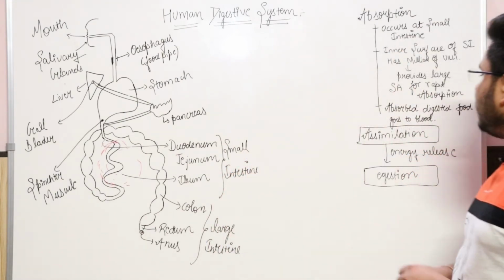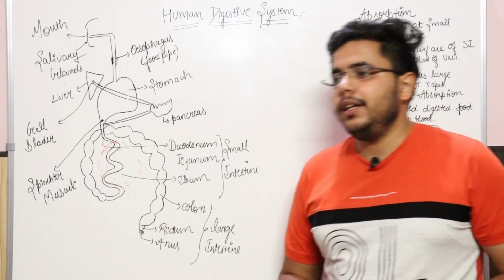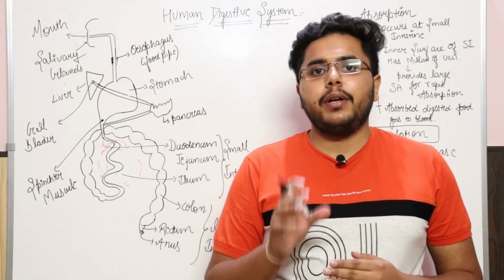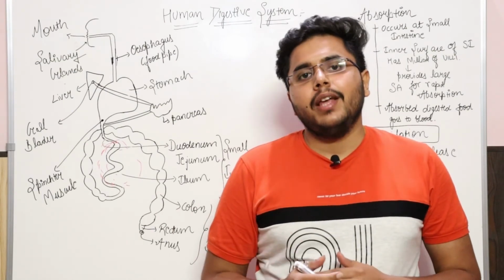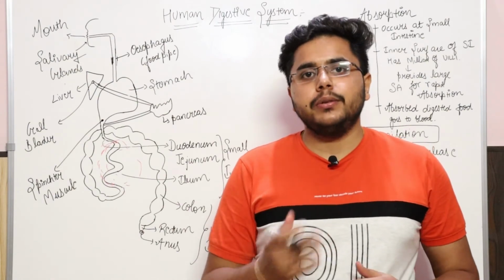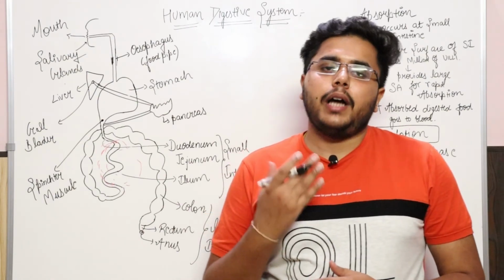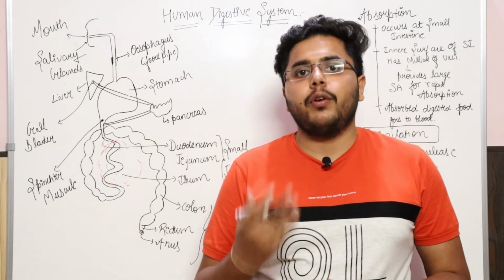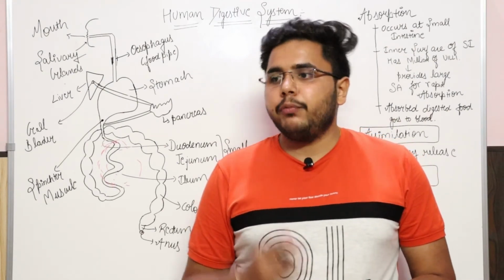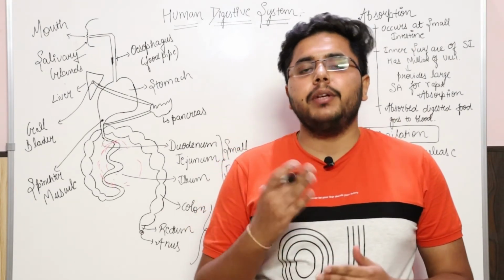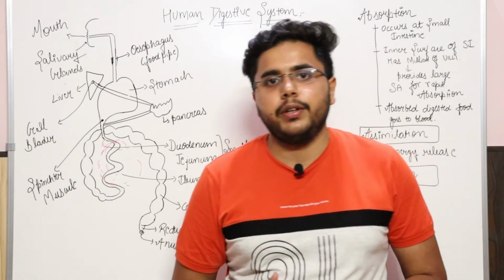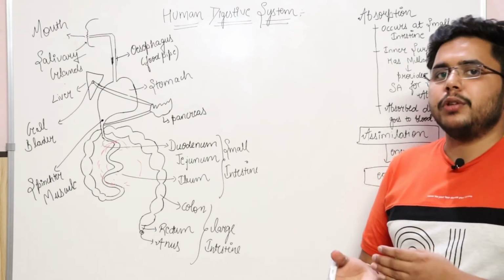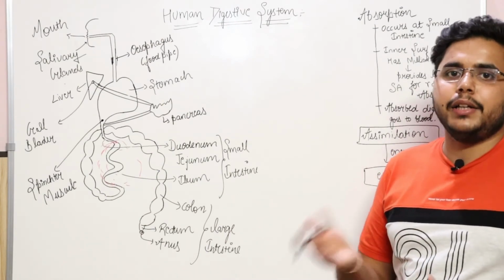Okay, so after the absorption, assimilation takes place. Assimilation is nothing but whatever your blood has absorbed, it will take that absorbed food to all the body parts. There the body parts will use that energy, which will be helpful for muscle repair, and a lot of energy will be released by the process of oxidation when you respire. Okay, and whatever is the undigested food will be stored in the form of fat in your liver. So assimilation is nothing but the absorbed food reaching all the body parts and them using its energy.